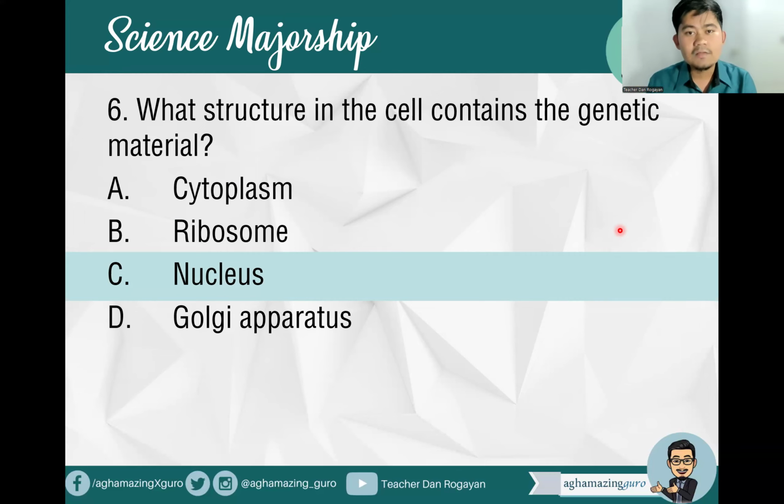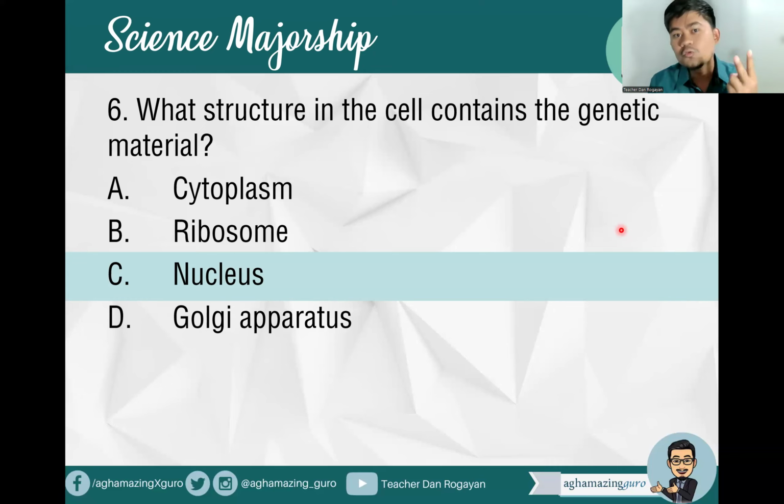But remember that in eukaryotic cells, the cells of humans, animals, plants, fungi, and protists, other organelles also contain genetic material, not just the nucleus. But of course, the primary DNA can be found in the nucleus.